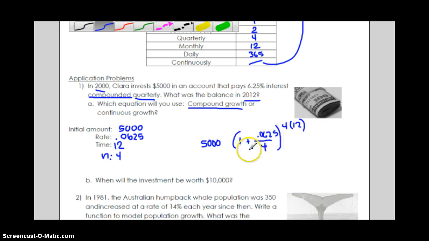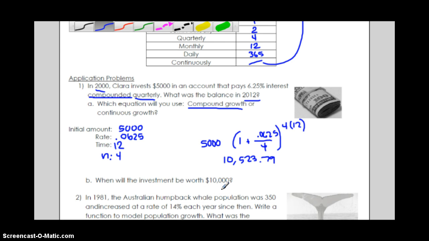So you're going to do this inside the parentheses first, maybe divide that here, add it to 1, then take it to the 48th power, and then times it by 5,000. And we get 10,523.79.